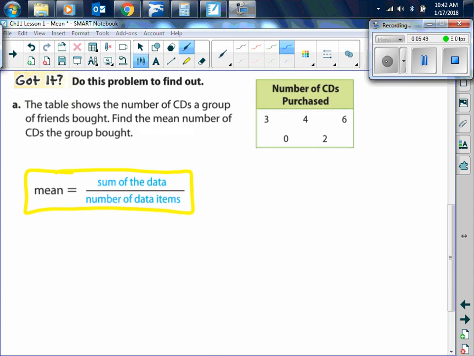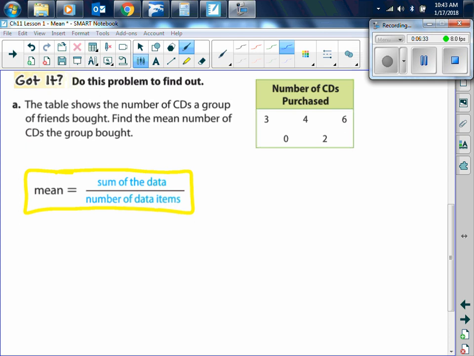All right, so here for this guided problem, we are going to add up all of the data items. So we're going to add 3 plus 4 plus 6 plus 0 plus 2. Now, I want you to keep in mind, even though 0 is nothing, right? It is still a data item, and you still have to count it as such. Okay? So in this case, how many data items do we have? 5. Is everybody clear with that? Okay. So, when we're adding, you need to make sure that you know that you can add in any order you want. So, we're using the associative property of addition to do that.